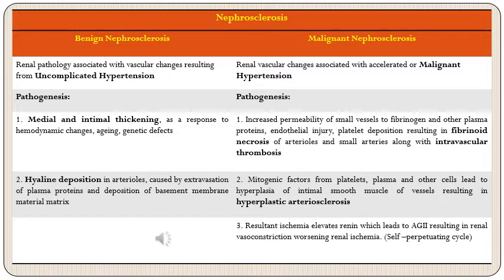Then this resultant ischemia, because of thickening of vessel wall, elevates renin, which will further elevate angiotensin II, and this will further lead to renal vasoconstriction. So already the wall of the blood vessels is thickened. Now on top of that we have increased angiotensin II, which will further cause renal vasoconstriction, and this will worsen the renal ischemia which is already there, and this initiates a self perpetuating cycle.